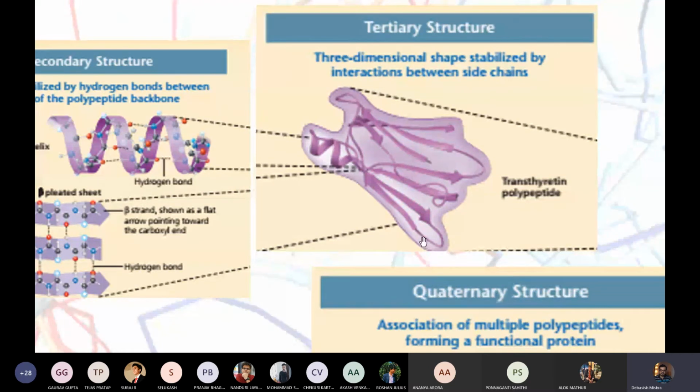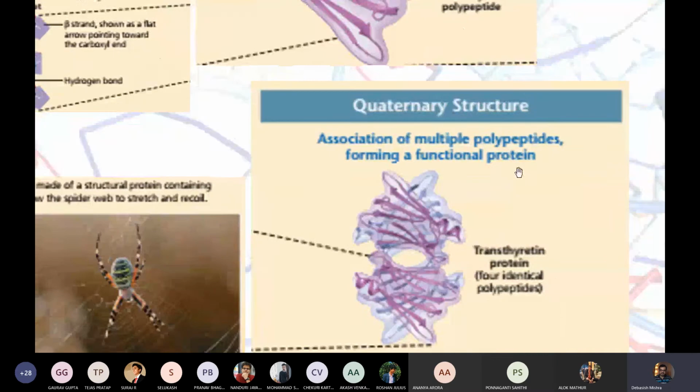Now what is quaternary structure? Many proteins are composed of multiple subunit proteins. A lot of small proteins are involved to make a single protein, like hemoglobin itself. It is not a single protein actually. Hemoglobin is made up of 4 subunits of protein. So it's a quaternary structure. When you say hemoglobin, you are looking at the structure, how it looks. It is a quaternary structure.